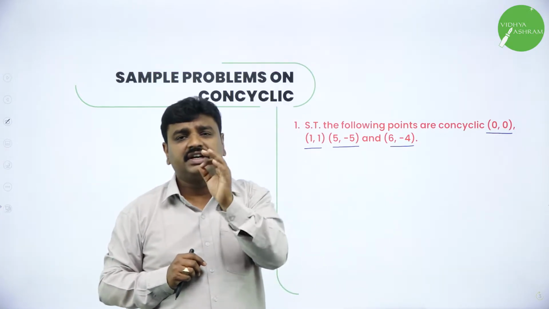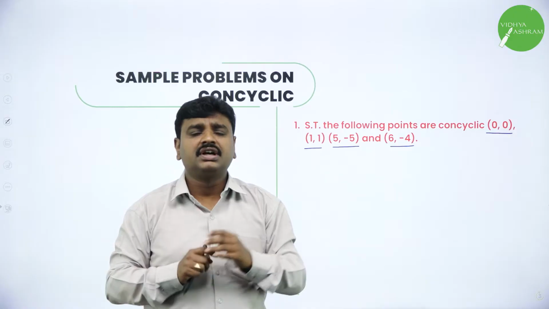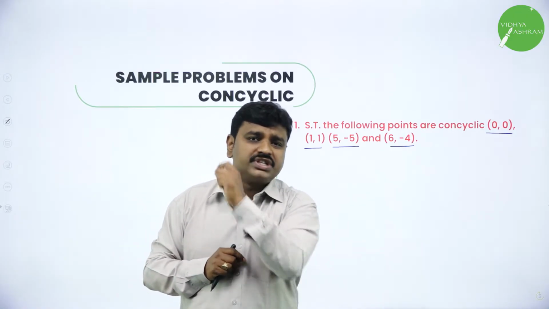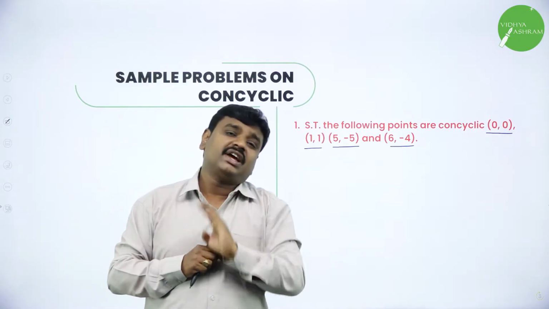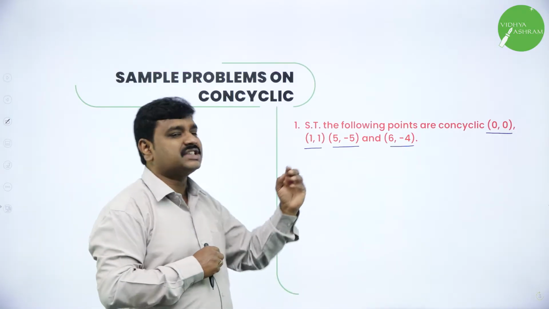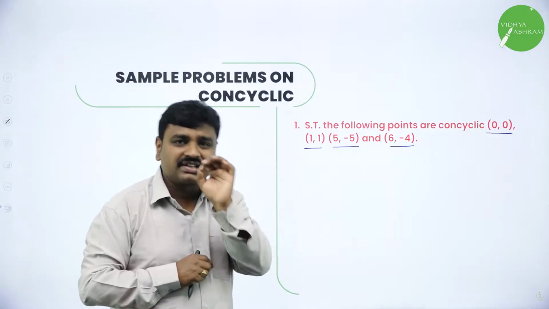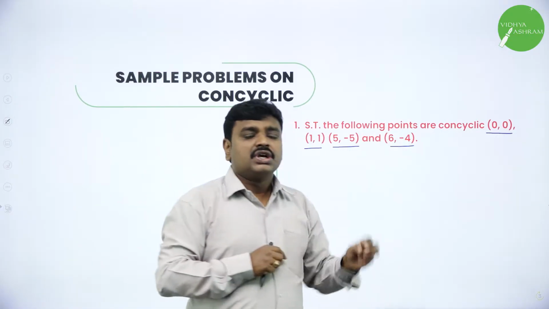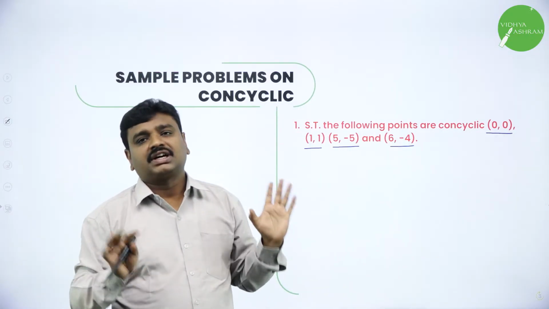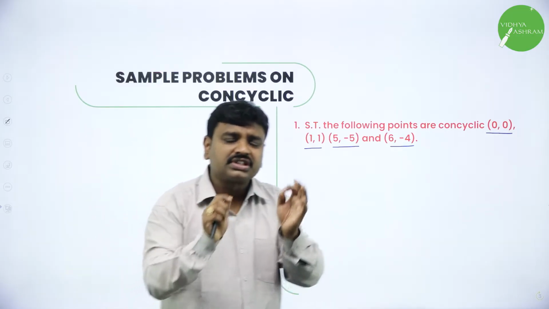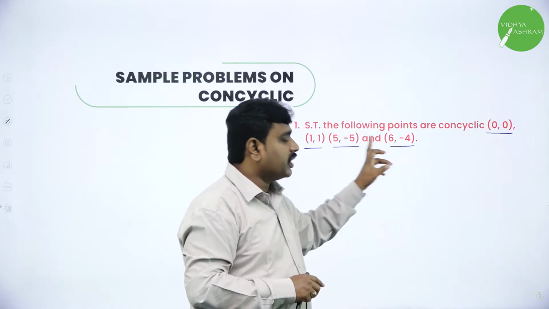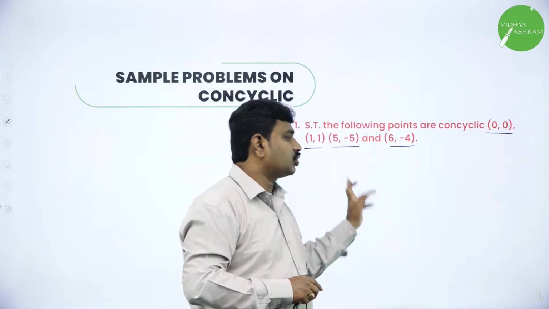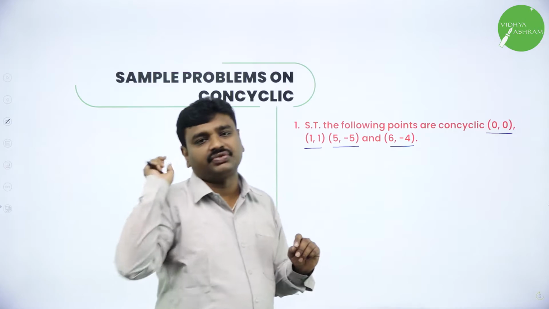All of you know the standard equation of a circle. What is the standard equation of a circle? x square plus y square plus 2gx plus 2fy plus c equal to 0 is the standard circle. In that equation we will have 3 unknowns. What are the 3 unknowns? g, f and c are the 3 unknowns. So to find these 3 unknowns, substitute 3 points. What is the first step? Using 3 points create the circle. And second step, put the 4th point in the circle equation. Substitute the 4th point in the circle equation, it should satisfy.